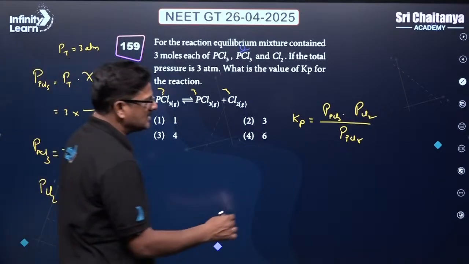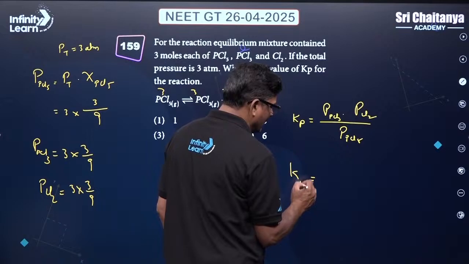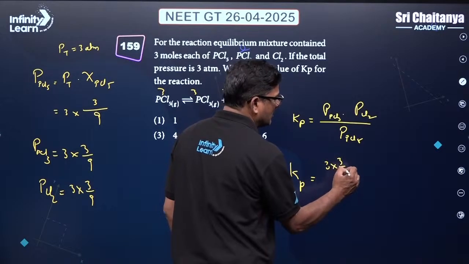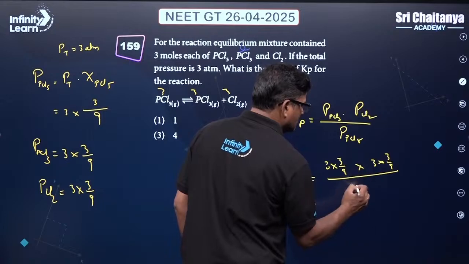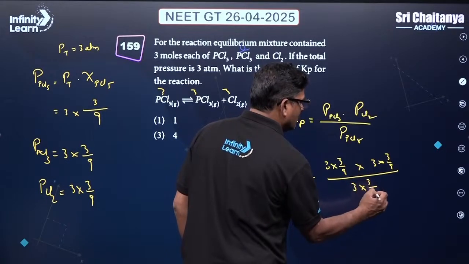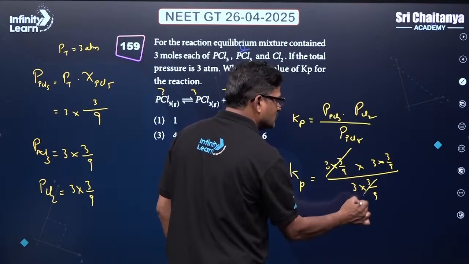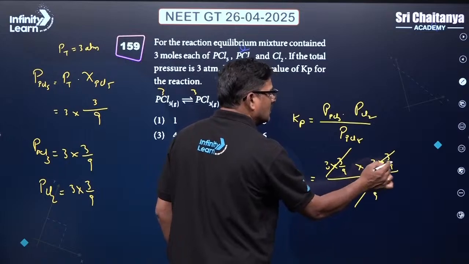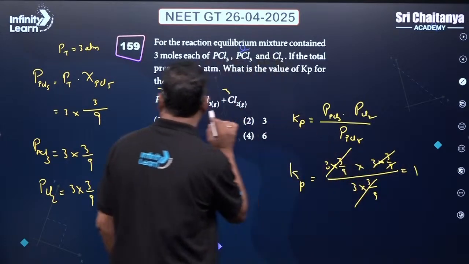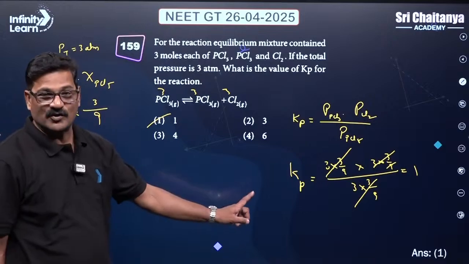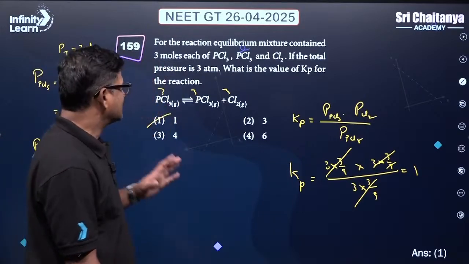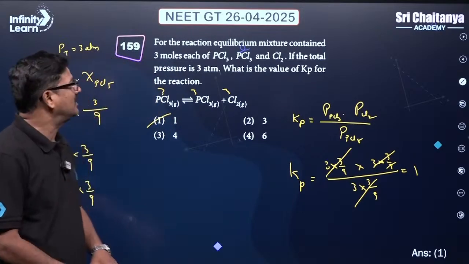So let us write it here. Kp value is equal to 3 into 3 by 9 and 3 into 3 by 9 upon 3 into 3 by 9. On solving, it is going to be 1. The answer is going to be 1 for this question. It is simple logic about chemical equilibrium.